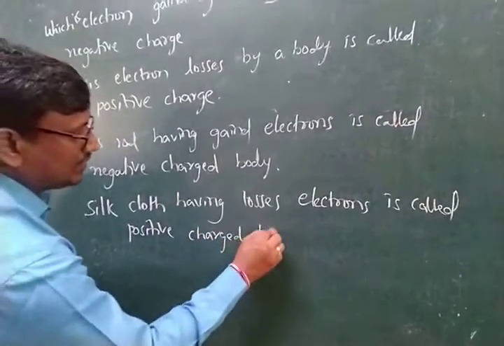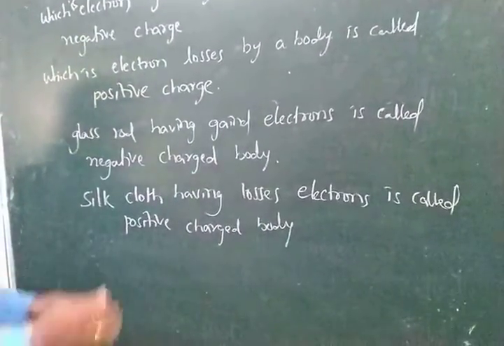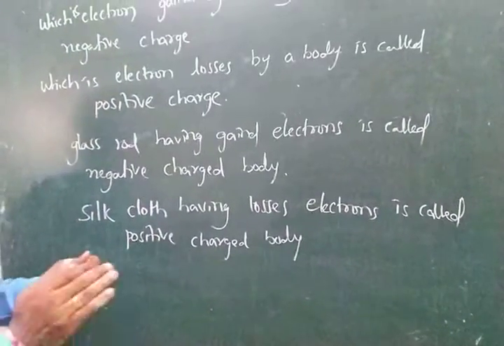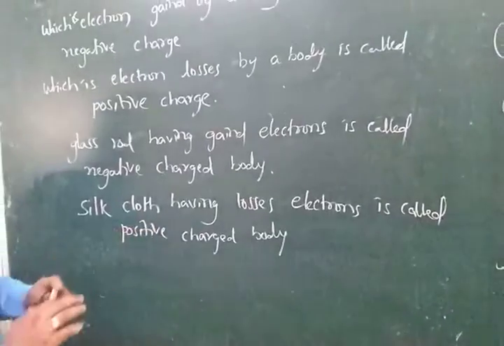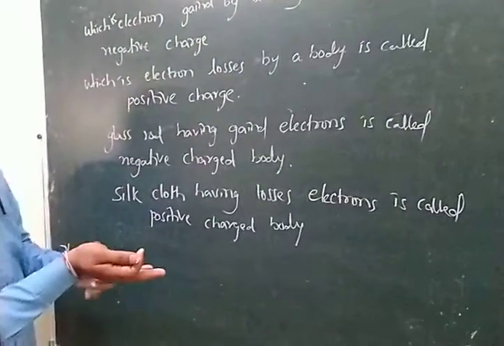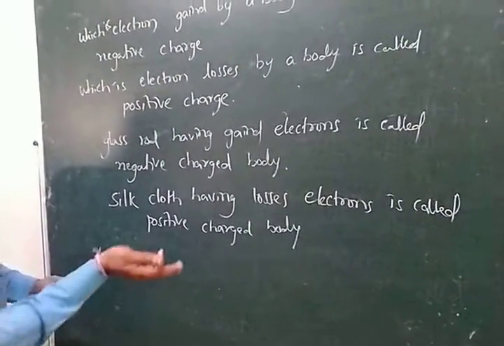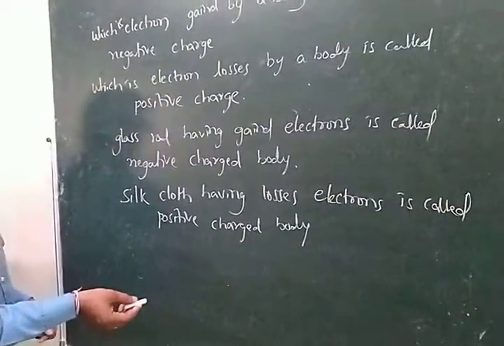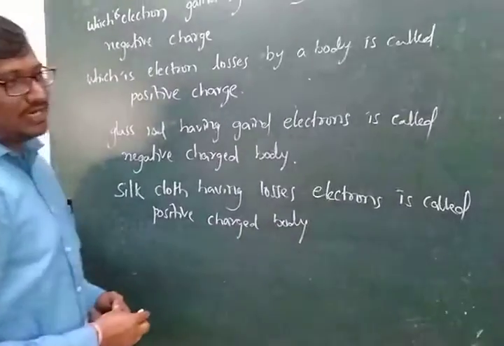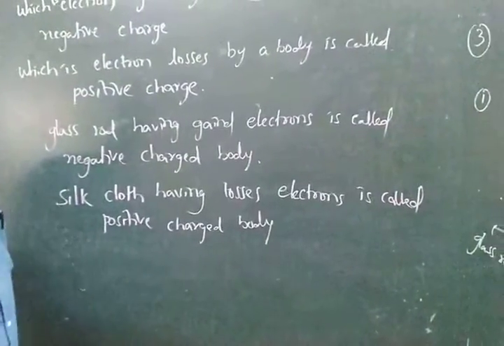See, observing here that rubbing is nothing but friction. The friction is developed between the cloth and glass. At that time the electrons are transmitted from one body to another body. Here the electrons are gained by the glass rod and electrons are lost by the silk cloth.